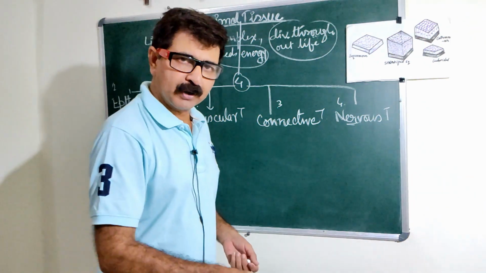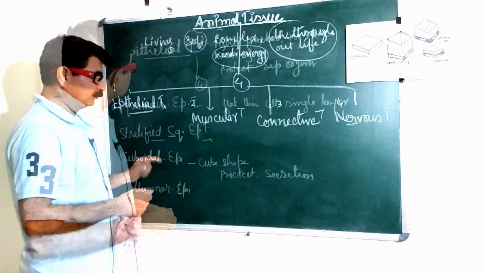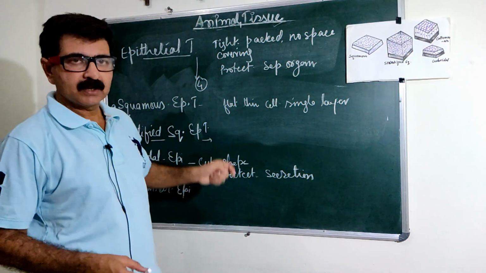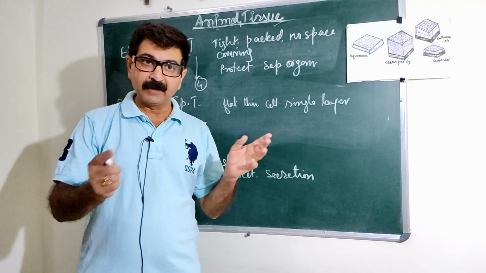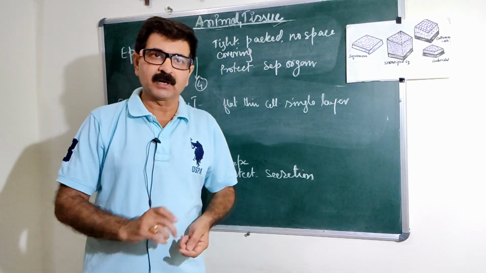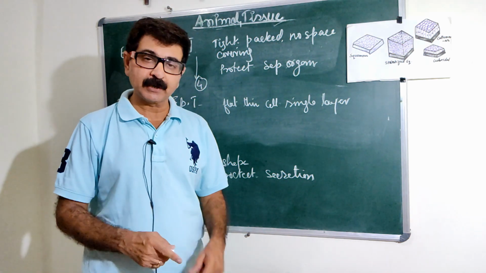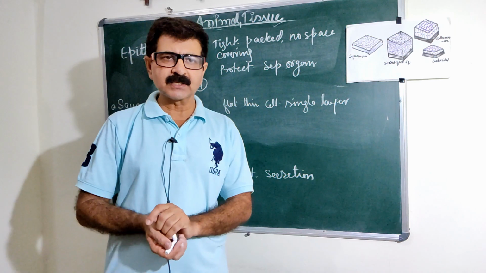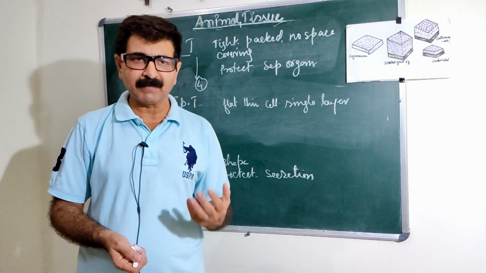First of all, we are going to discuss the tissue that is epithelial tissue. So epithelial tissue, they form the covering of the body organs, internal as well as the external. Even our body is covered by a layer, that is epithelial tissue. Inside the body there are lungs, maybe the kidney, many other organs, stomach.